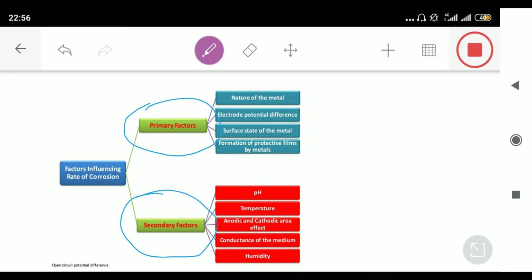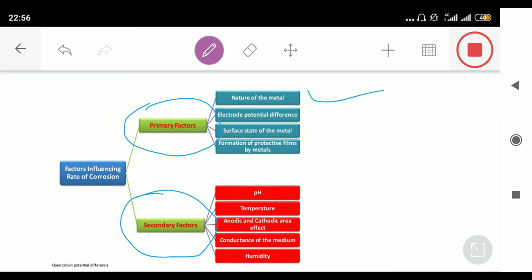So a metal having less standard reduction potential will behave as more and more anodic, so the rate of corrosion will be fast. That's why in the periodic table, the metals on the left hand side, like the alkali and alkaline earth metals, corrode very fast. In fact, they catch fire when kept in air.